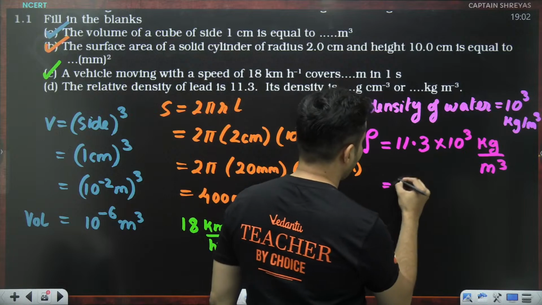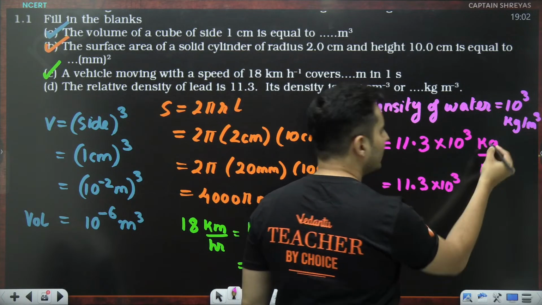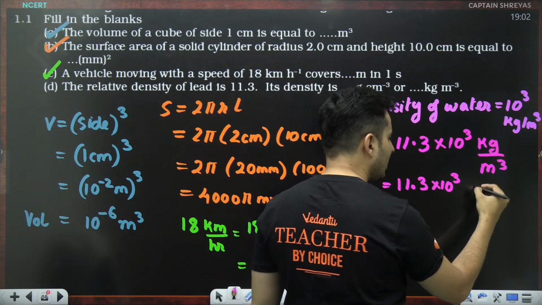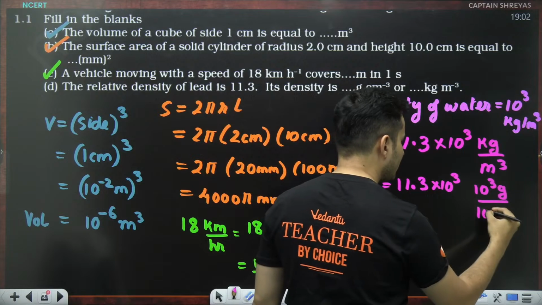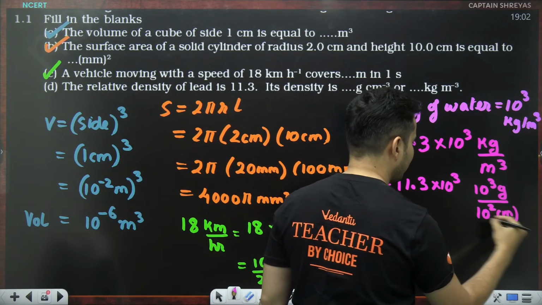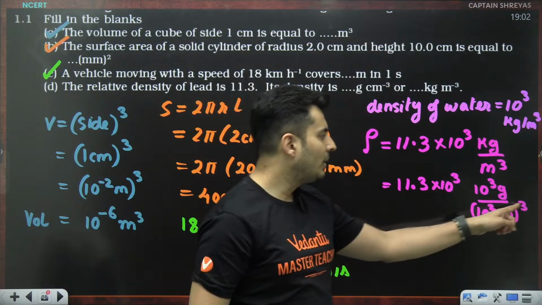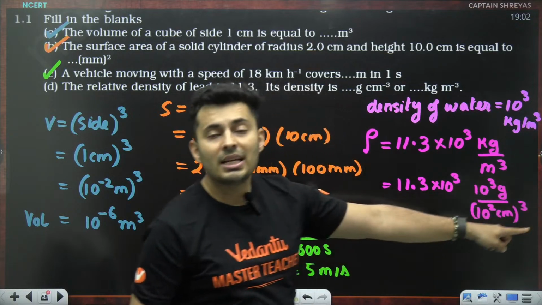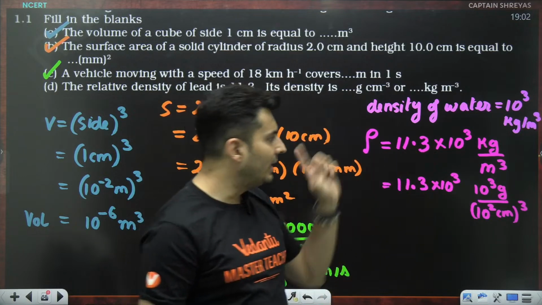No issues. It will be 11.3 into 10 to the power 3 kg. 1 kg is 10 to the power 3 grams. A meter is 10 to the power 2 centimeters, and then put cube over here. See what will happen. 10 to the power 2 raised to 3 is 10 to the power 6. 10 to the power 3 into 10 to the power 3 is also 10 to the power 6.